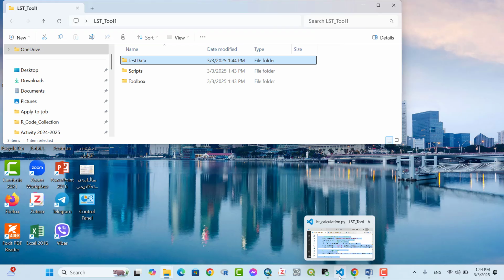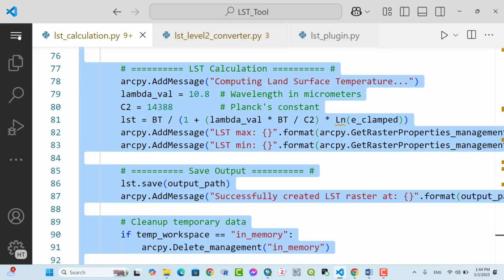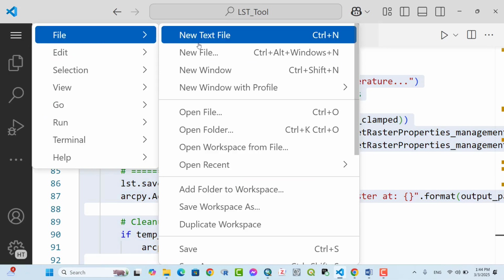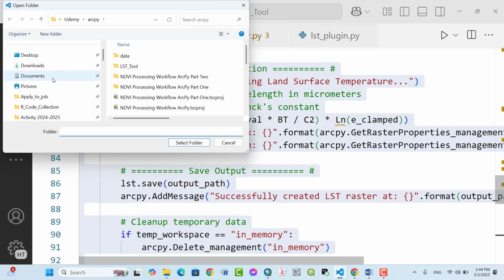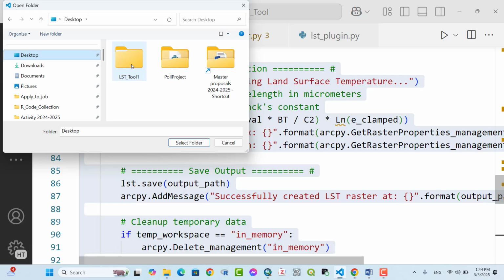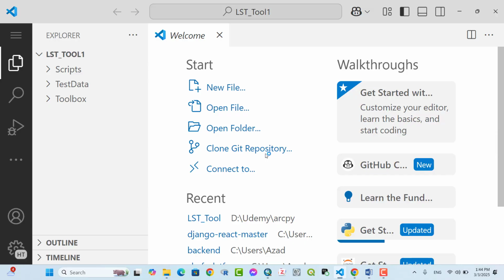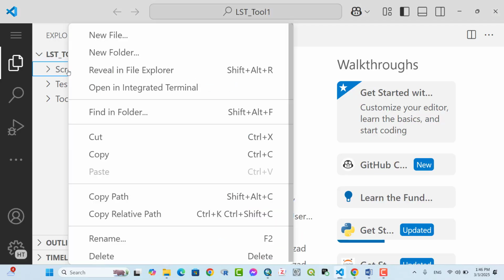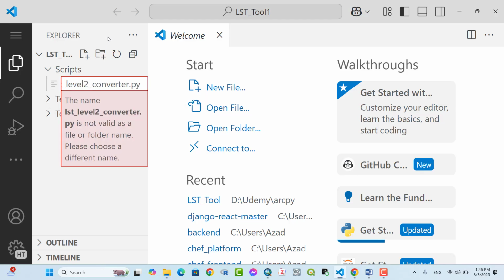We open the folder with Visual Studio Code, for example. Open folder, desktop, LST tool 1. Inside the scripts folder, we create a new file with the name LST level 2 converter.py.